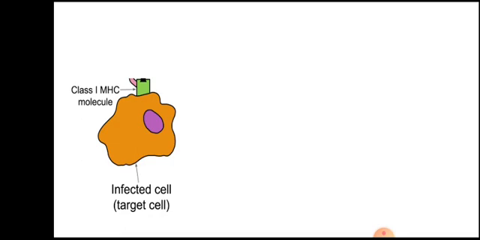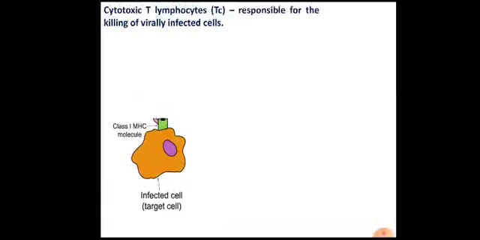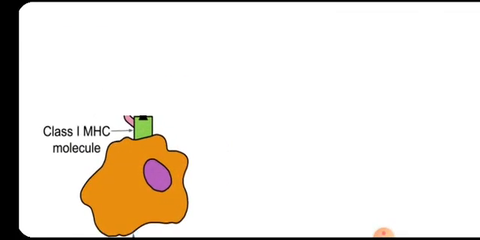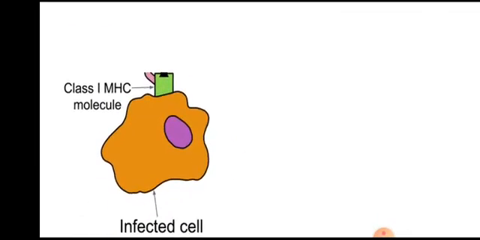That is the point to be remembered, that humoral immunity or antibodies are only effective against extracellular pathogens, extracellular antigens, whereas TC cells are effective against intracellular pathogens.